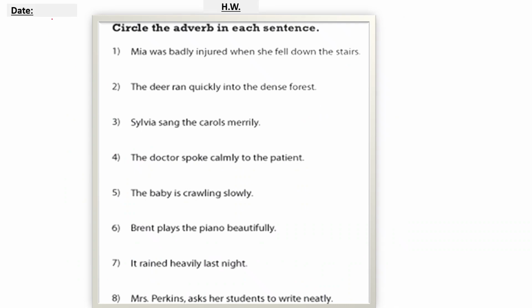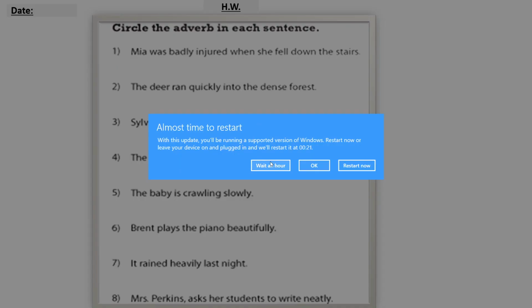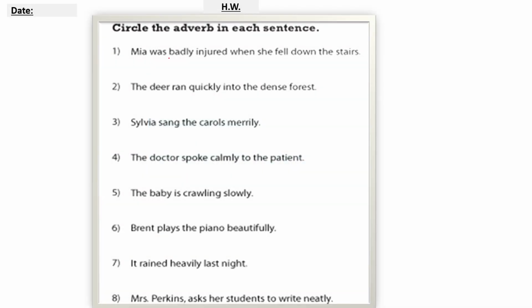Okay. On the next page you are going to do this homework, that is circle the adverbs in each sentence. I will help you out by doing number 1. Mia was badly injured when she fell down the stairs. So Mia was badly injured. Now first find out the verb. What happened to Mia? Injured. So injured is the verb, children.